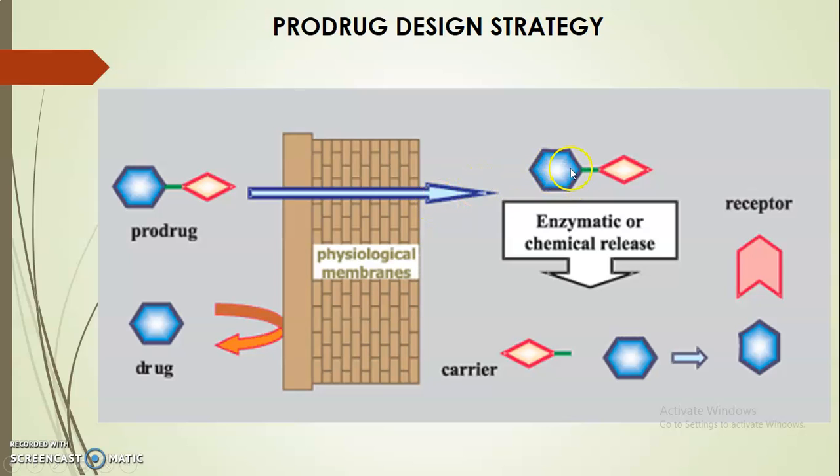After entering through the cell, you can cleave this prodrug by enzymatic action or chemical release, and after reaching the target it can release the drug at the receptor, and finally it can act.